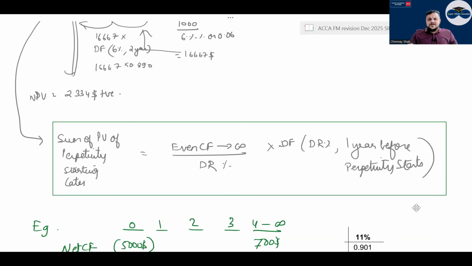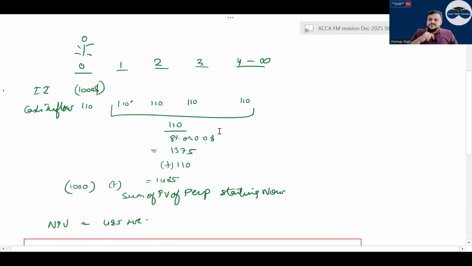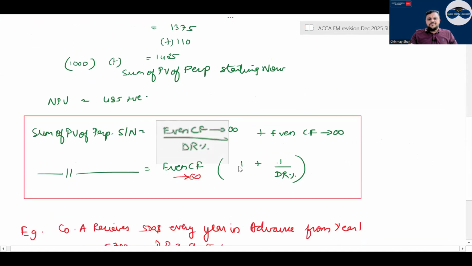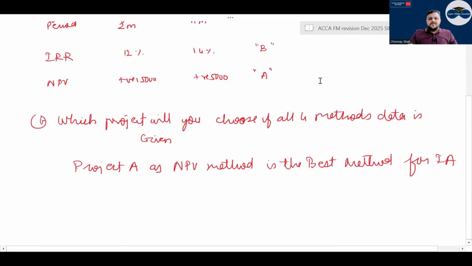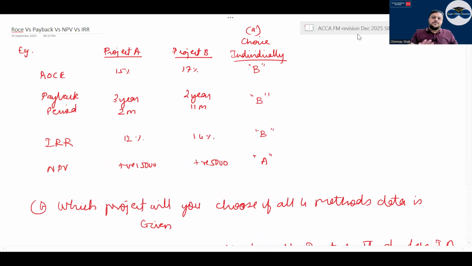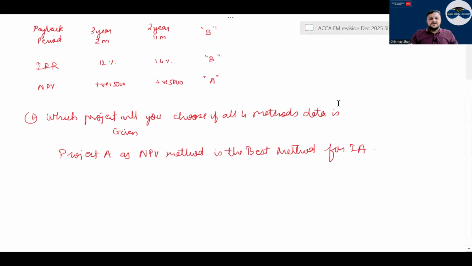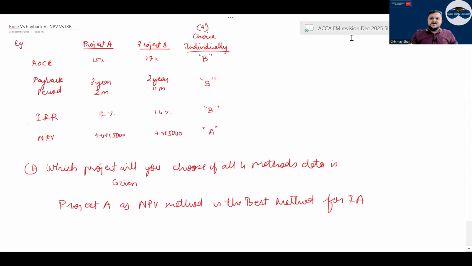Then if it is perpetuity starting now, it is a normal perpetuity plus the 0 year cash flow. So normal perpetuity that is there, and this even cash flow tending to perpetuity. Then ROC versus payback. Whenever in a question all four are given, ROC, payback, IRR and NPV, NPV is the best method, correct? And if they say simply choose which project is to be chosen, then choose the project which has higher NPV, because that is the best method. But if individually they ask, then there is a different choice, correct?